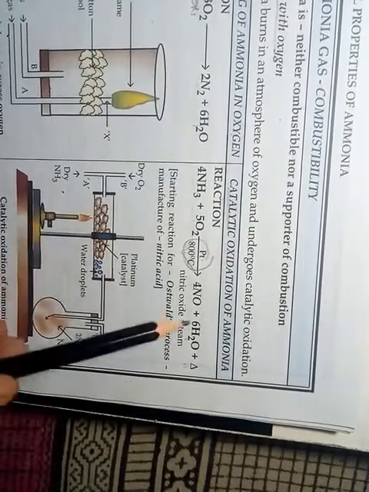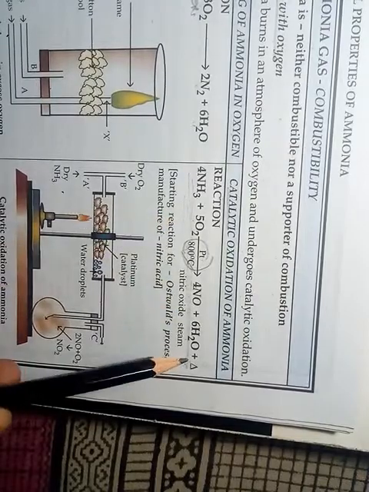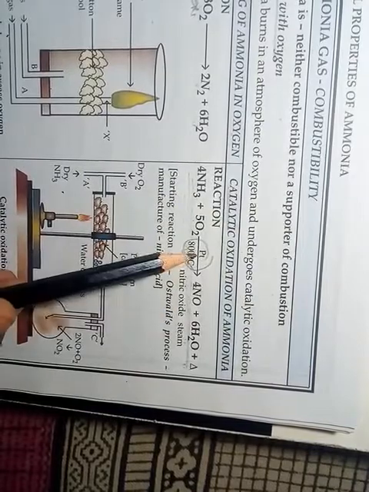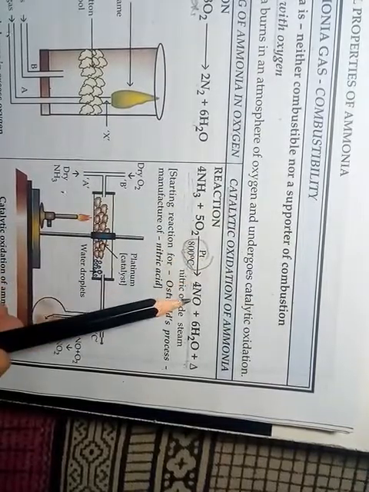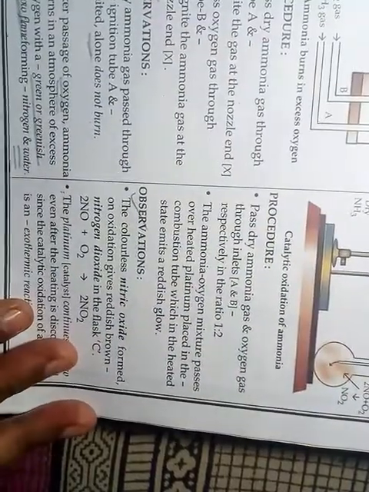So this change is an exothermic reaction. This is an exothermic reaction. So you have to learn all these things which are changing here, meaning these conditions, gases, and also observation.